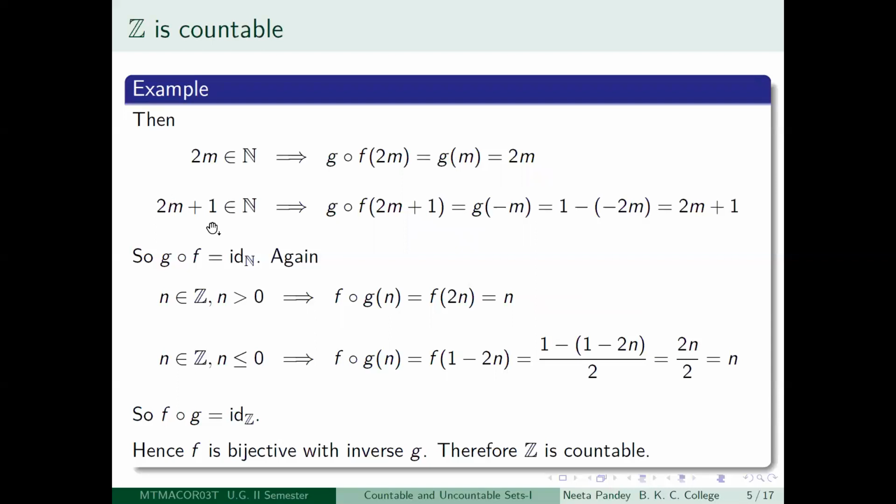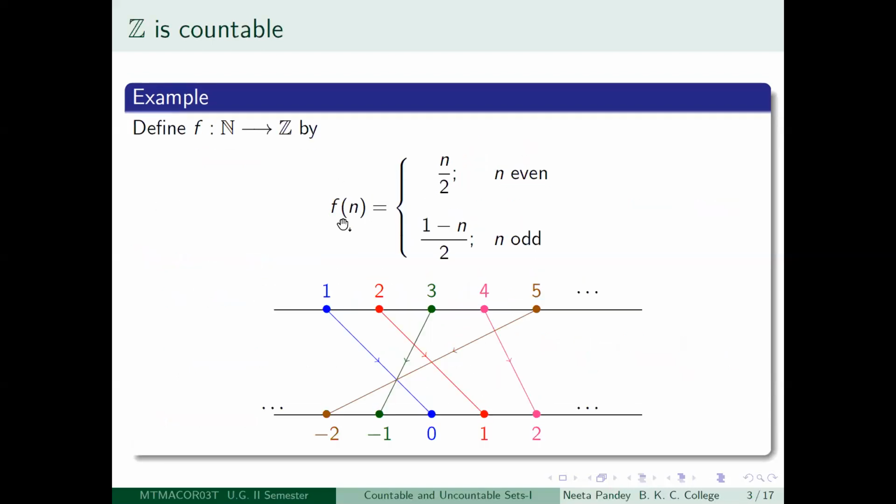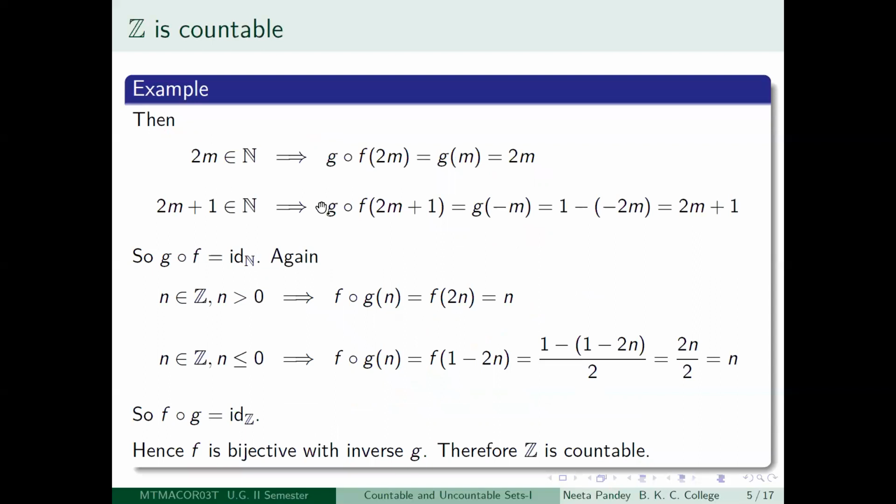Suppose I take an odd integer 2m plus 1, then you look at what is happening to G composed f of 2m plus 1. Then 2m plus 1 via f will go to minus m. Let us go back again and see. So I have 2m plus 1 here. So I have 1 minus 2m minus 1. So 1 and minus 1 will cancel out. So I'll be left with minus of 2m divided by 2. So I will get minus of m. So that is what I'm saying, that if I look at G composed f of 2m plus 1, that is just G of minus m.